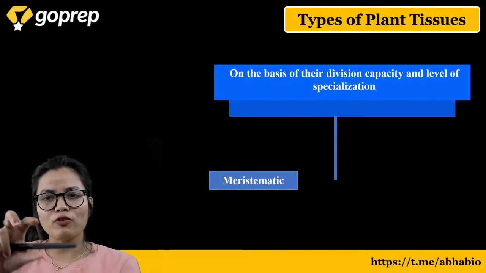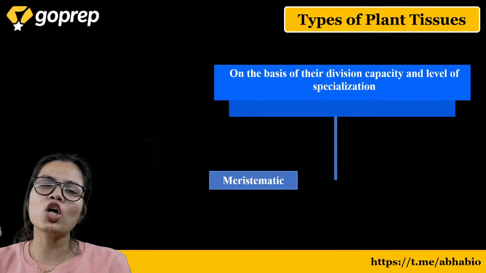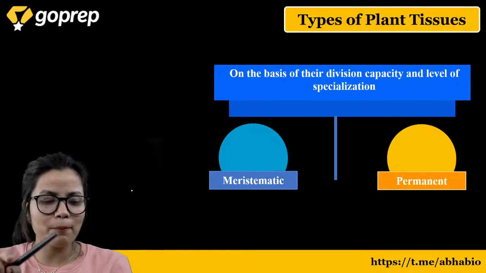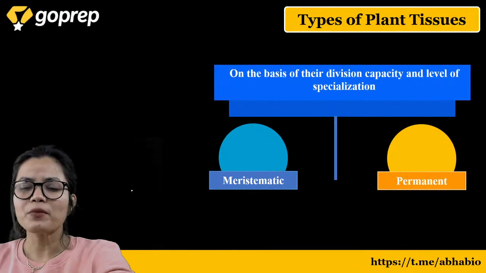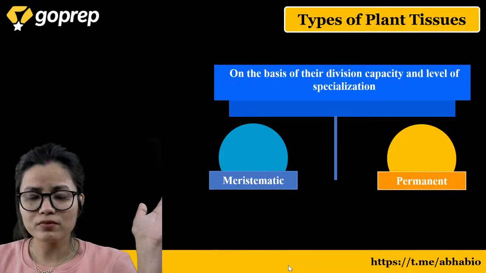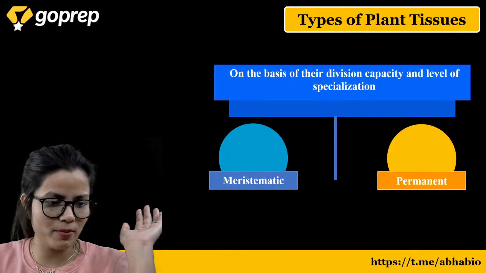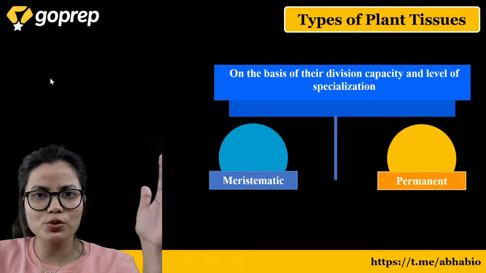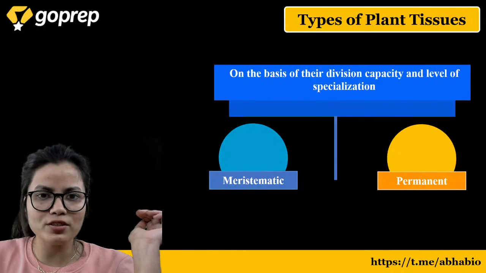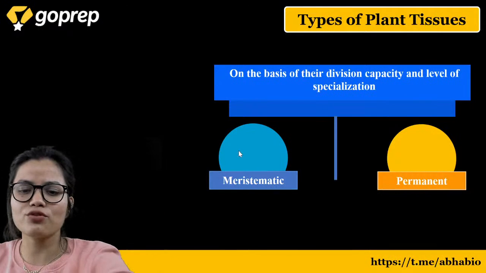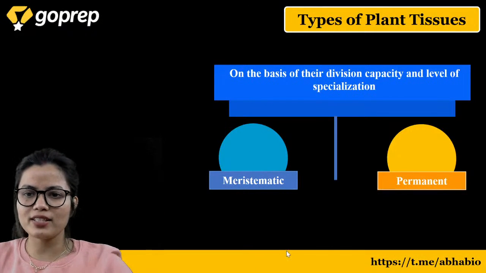While there are group of plant tissues which cannot divide, okay, जो कि डिवाइड नहीं कर सकते, and they are permanent tissues. Okay, so with this we get to know that there are two types of plant tissues. They are meristematic tissues and the permanent tissues. So meristematic tissues are the tissues which can divide, while the permanent tissues are the tissues which cannot divide. Okay, just try to understand the concept behind the same.